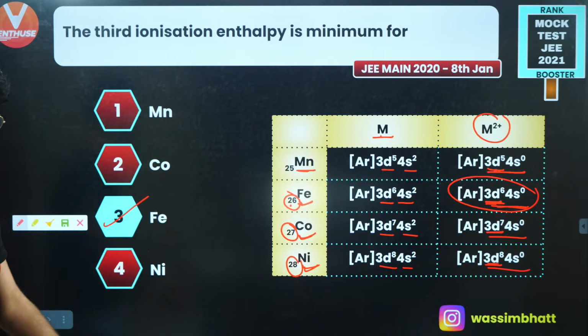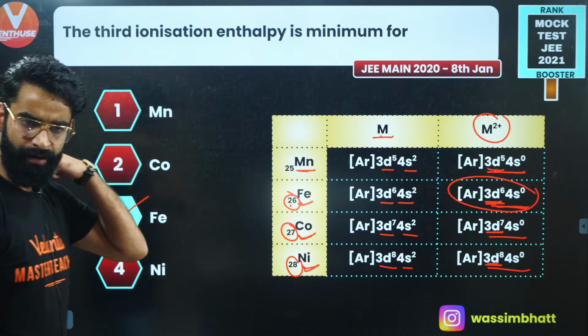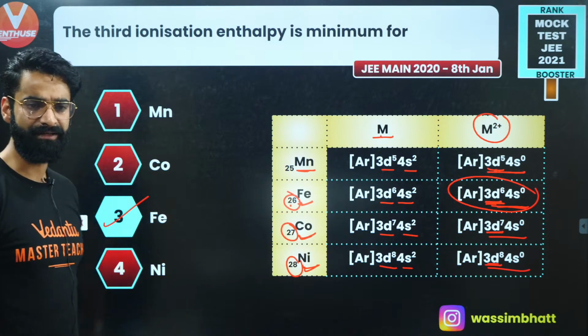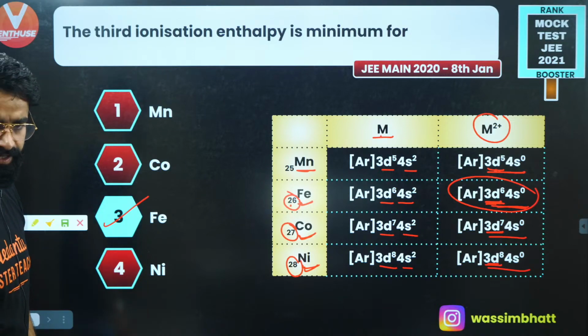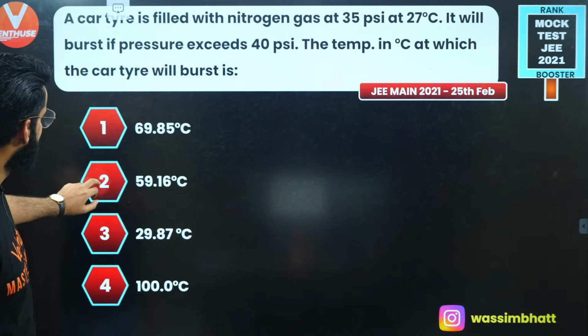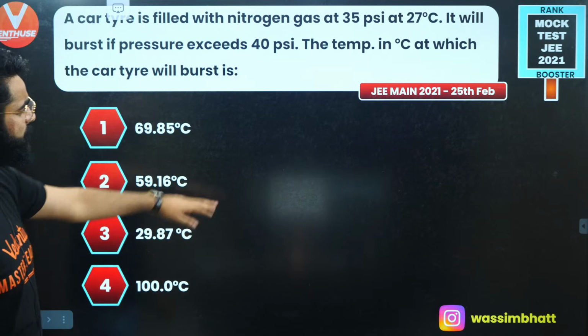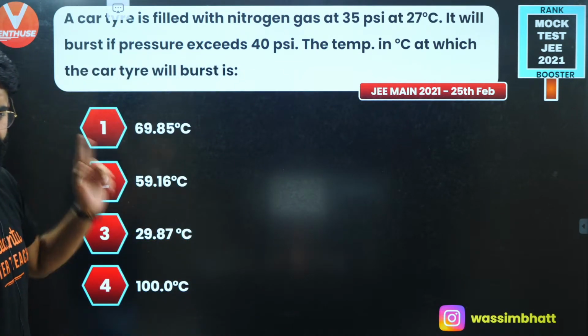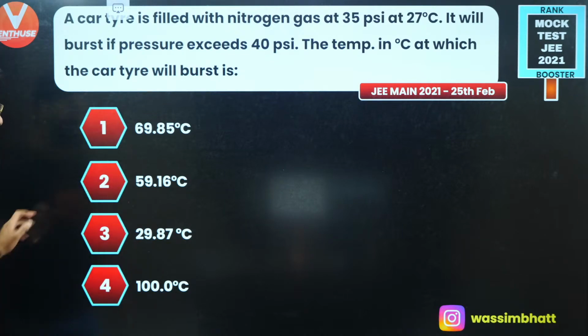The question was asked in your Mains 2020, 8th Jan attempt. Perfect, guys. So based on the effective nuclear charge, you'll be deciding the third ionization energy over here, correct? Wonderful. Let's move on to one more question. The question was asked in JEE Mains 2021, 25th Feb. That means this year's question it is.